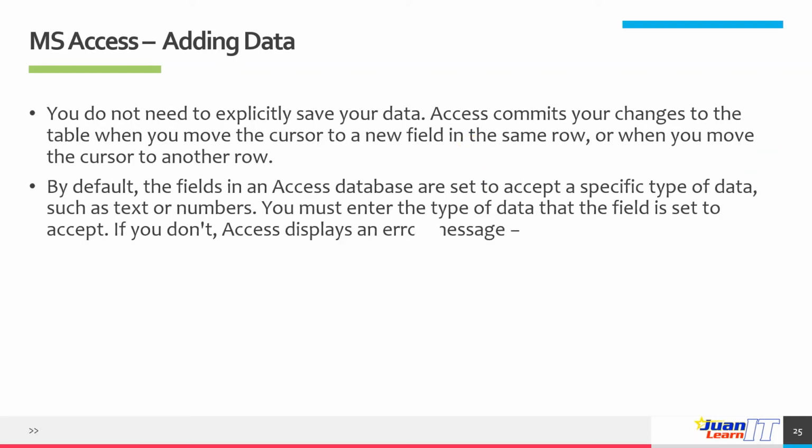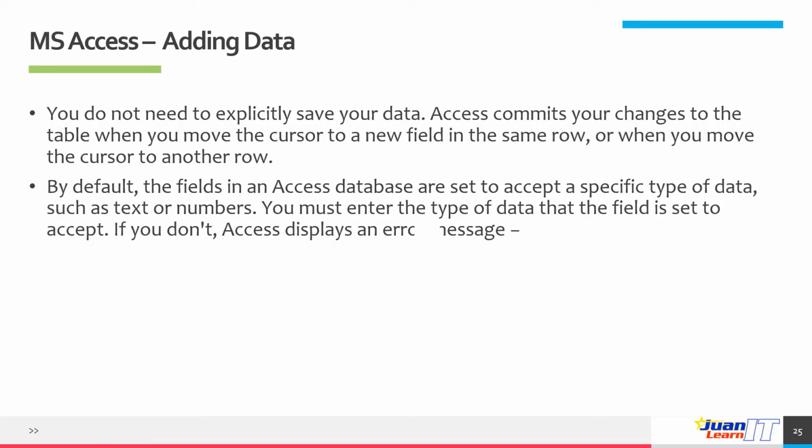So you do not need to explicitly save your data. Access commits your changes to the table when you move the cursor to a new field in the same row or when you move the cursor to another row. By default, the fields in an Access database are set to accept a specific type of data, such as text or numbers. So you must enter the type of data the field is set to accept. If you don't, Access displays an error message.